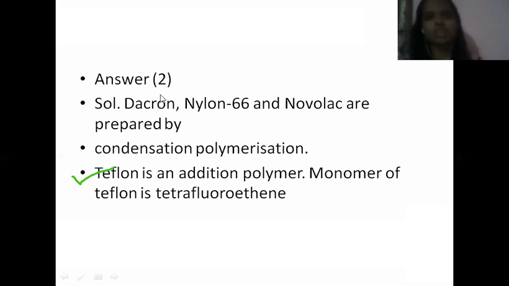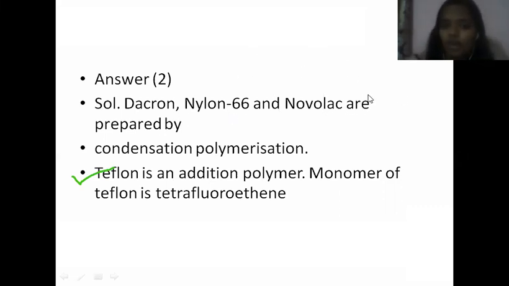Dacron is a synthetic fiber used in the textile industry. Nylon 66 is a polymer of hexamethylene diamine and adipic acid, and it is also a fiber used in textile industries.